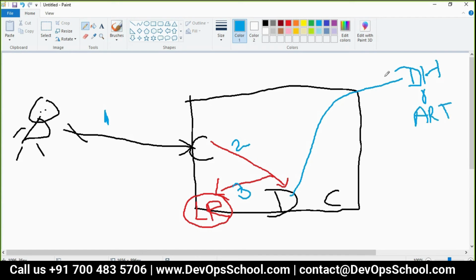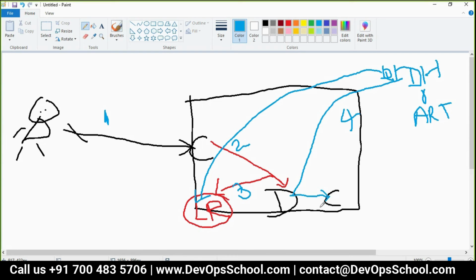So here dockerd will go to Docker Hub and check that image, and this is step number 4, and download that image from there to the local registry. And after that, the moment the image is there, dockerd will request containerd.